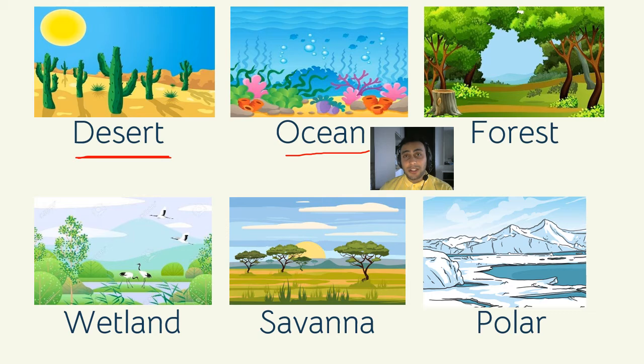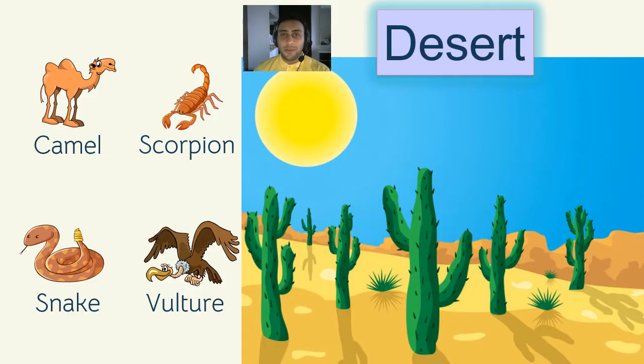Desert, ocean, forests, wetland, very good, savanna, polar. Great job, guys. So let's see what each one of them is and what animals live in there.